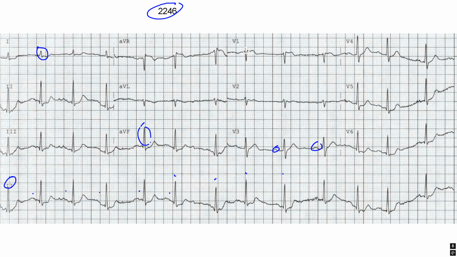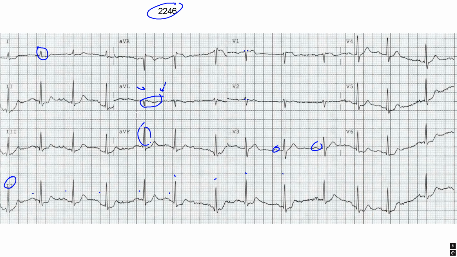Okay, for intervals. QRS duration, let's see here. Is this wide? There's the beginning of it. No, it's still less than 3 boxes, so not wide. QT does not look prolonged. Okay, so let's look at our ST segments. First of all, note the new T-wave inversion in aVL.